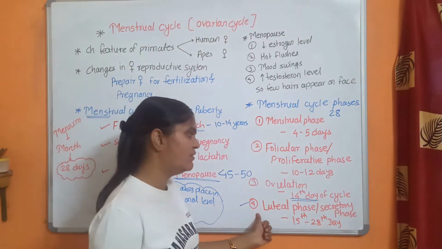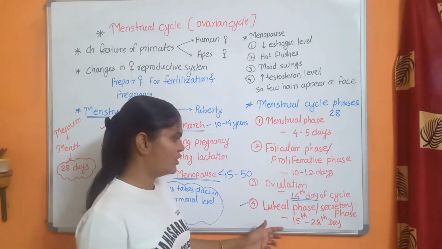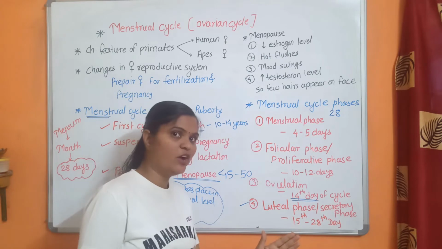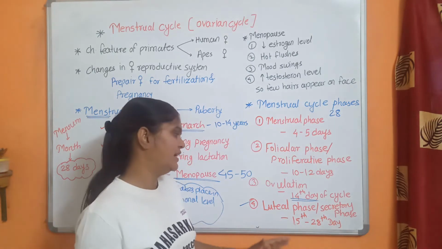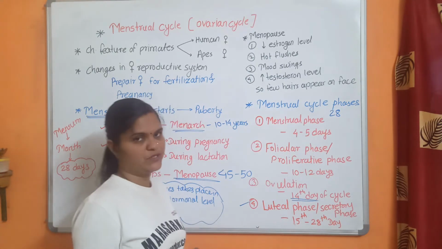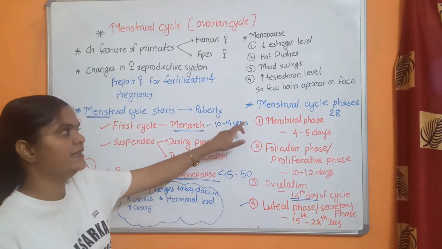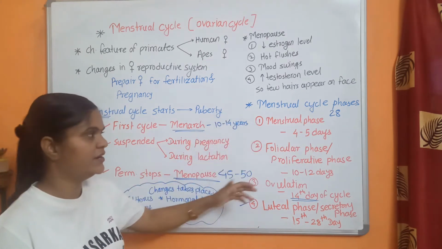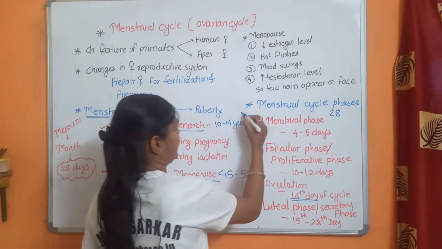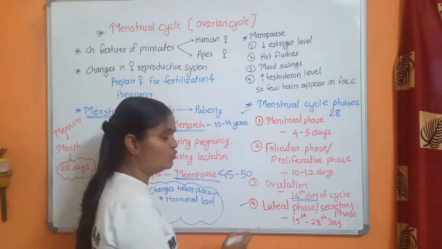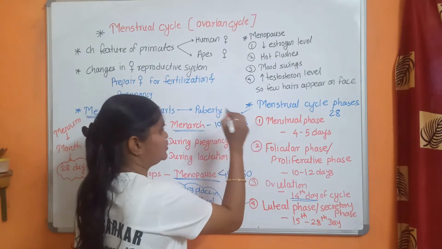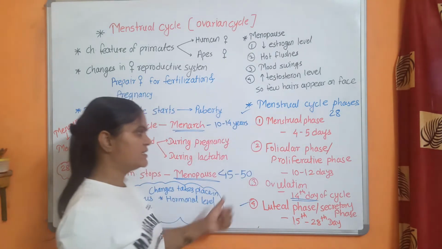So this luteal phase or secretory phase lasts from the 15th day of the menstrual cycle till the 28th day of the menstrual cycle. So if fertilization does not take place, then again the menstrual phase is repeated. So you understand this menstrual cycle is divided into 4 phases, that is menstrual phase, follicular phase, ovulation phase and luteal phase.